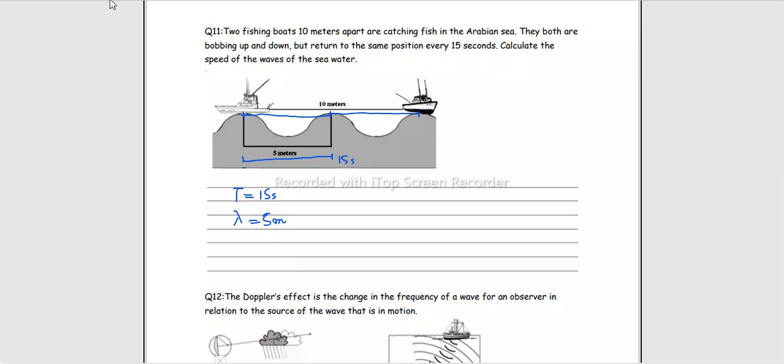Now that we know time period and wavelength, we can easily calculate the speed of the waves. How? So v equals f lambda, right? Either we take the inverse of this time period and put it in this equation, or we directly know that frequency is 1 over T, so we can rewrite this equation this way. Wavelength is 5 meters, time period is 15 seconds. Let's just divide these values and you'll get 1 over 3, which is nothing but 0.33 meters per second.